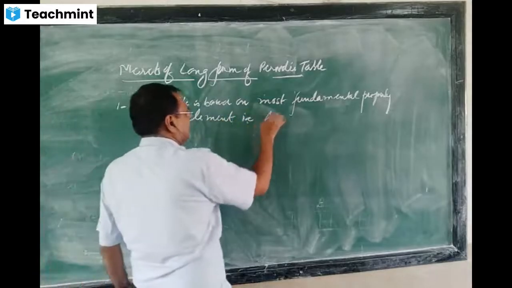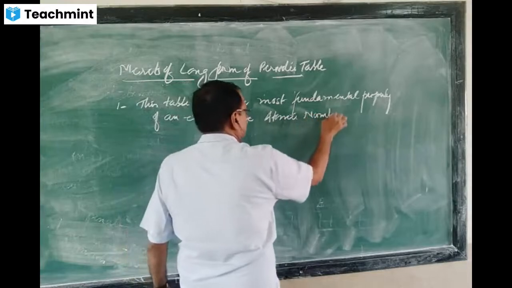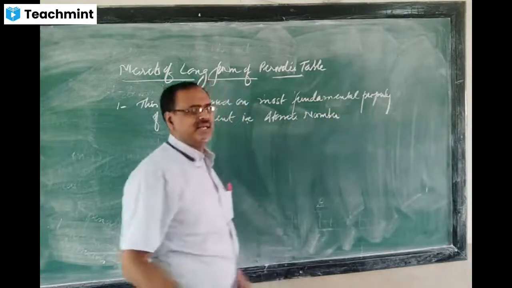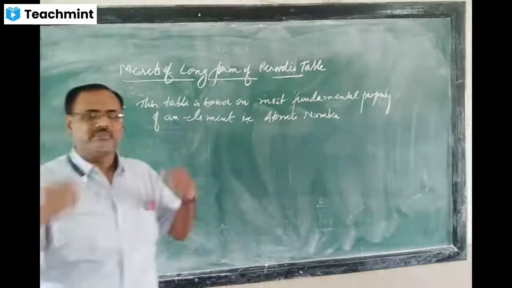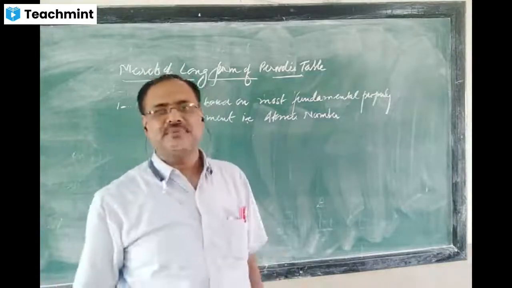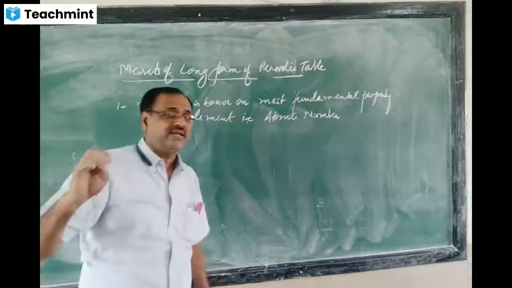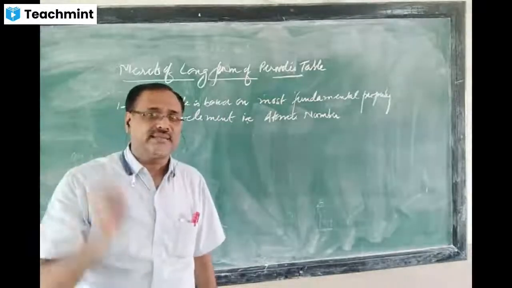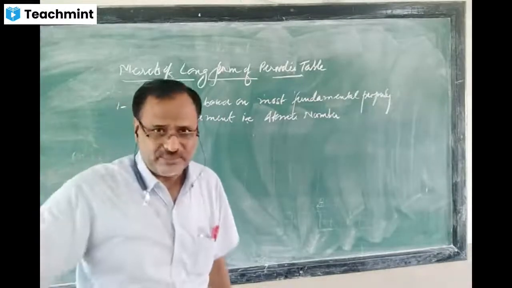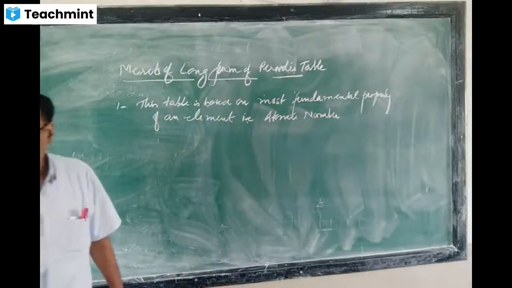That is atomic number. Most of the defects of the Mendeleev periodic table were solved by only changing the method of classification. In the Mendeleev periodic table, you have seen that elements are arranged in the increasing order of atomic weight, but by changing the method of classification, most of the problems were solved. So the first one is this one.